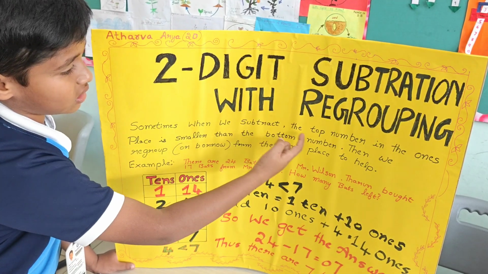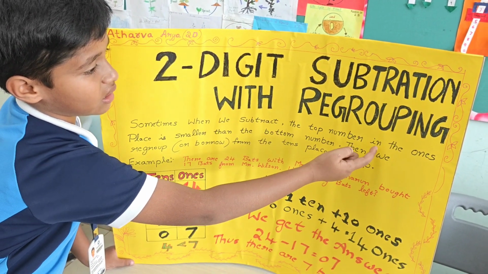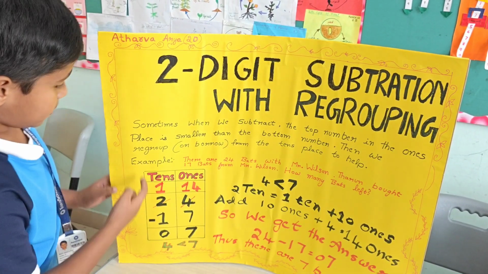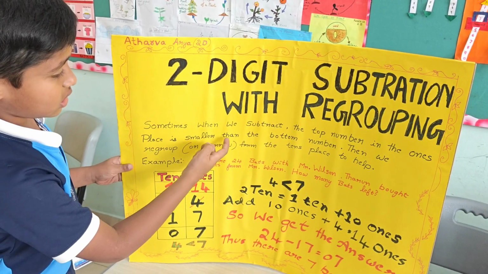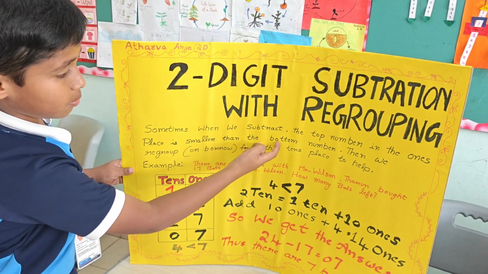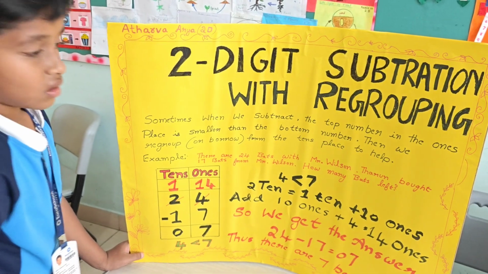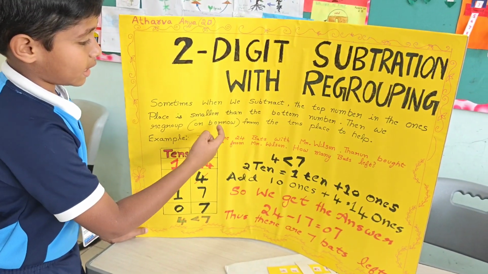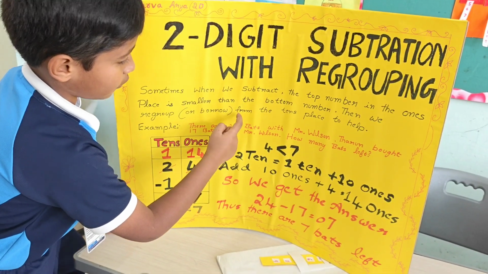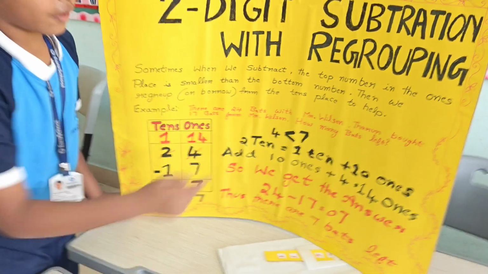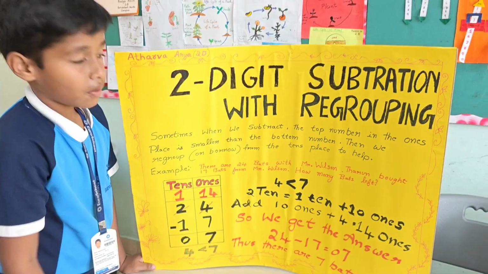In this video, two-digit subtraction with regrouping is explained by my son Atharva Arya. Sometimes when we subtract, the top number in the ones place is smaller than the bottom number, then we use regroup or borrow from the tens place to help. For example, there are 24 bats with Mr. Wilson. Tarun bought only 17 bats from Mr. Wilson. How many bats are left?